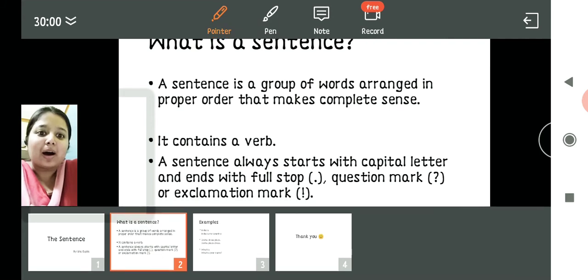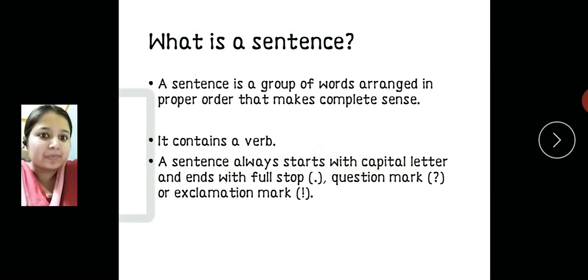And the third point, a sentence always starts with a capital letter and ends with a full stop, question mark, or exclamation mark. Children, we never start any sentence with a small letter. A sentence always begins with a capital letter, and it may end with a full stop, a question mark, or an exclamatory mark. You can use any of the three. So these are certain points that need to be kept in mind before framing any sentence.